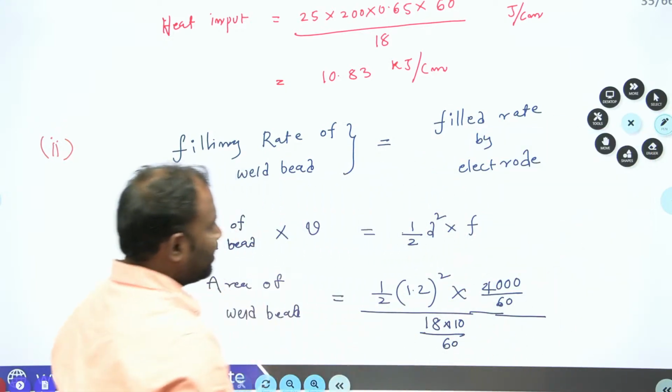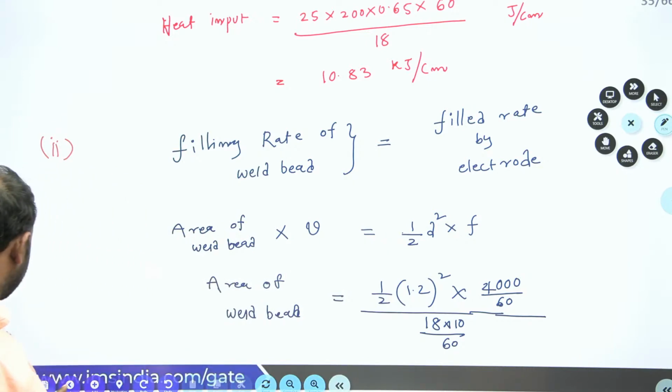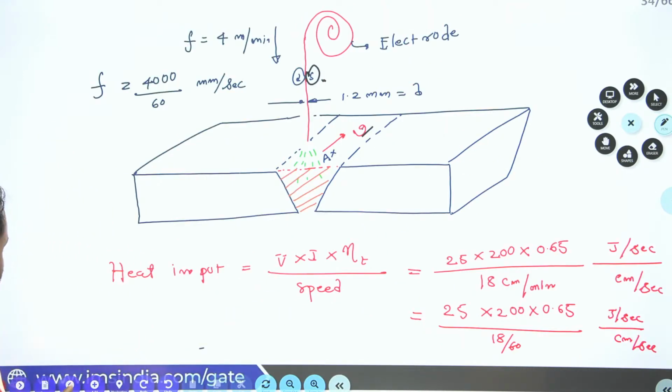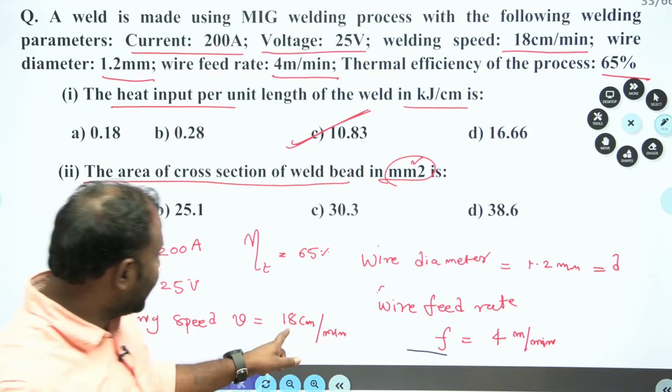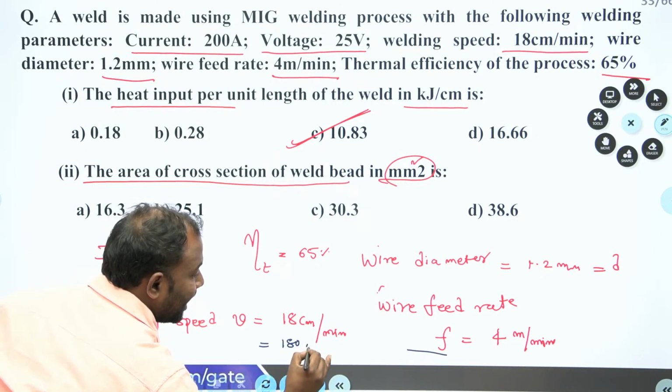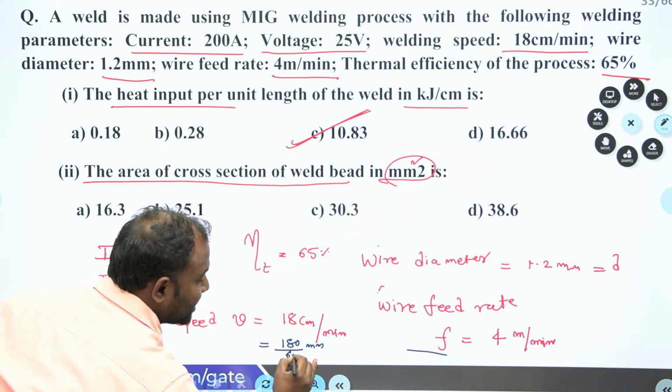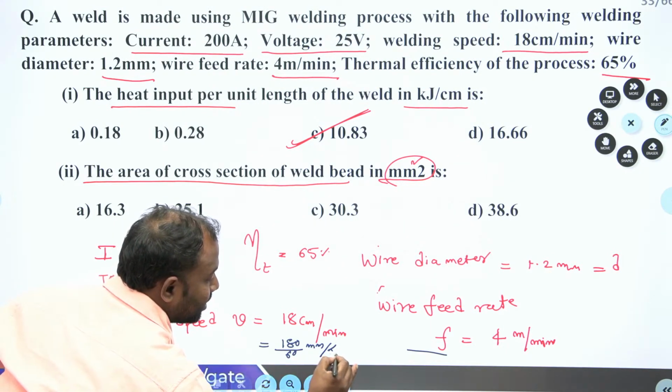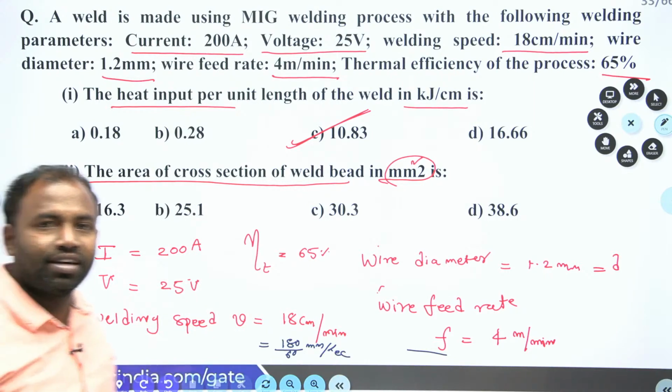Now here, see that welding speed is given how much, guys? Welding speed is given as 18 centimeter per minute. That is why I'll write it as 180 mm divided by 60, so that I'll get it in mm per second. Okay guys, clear everybody?